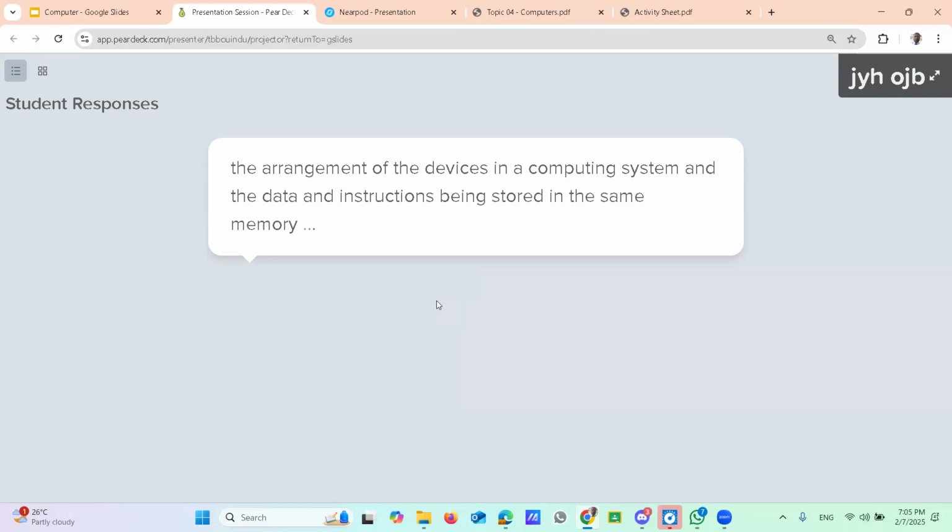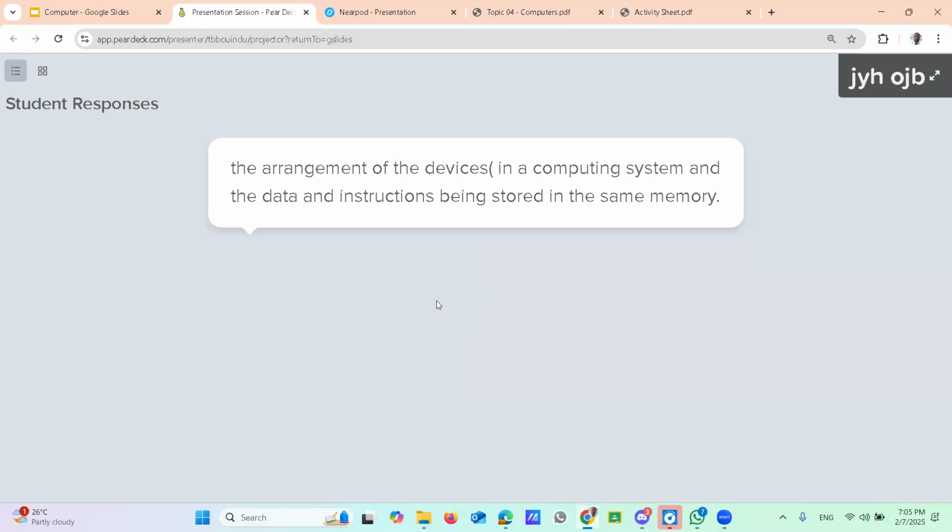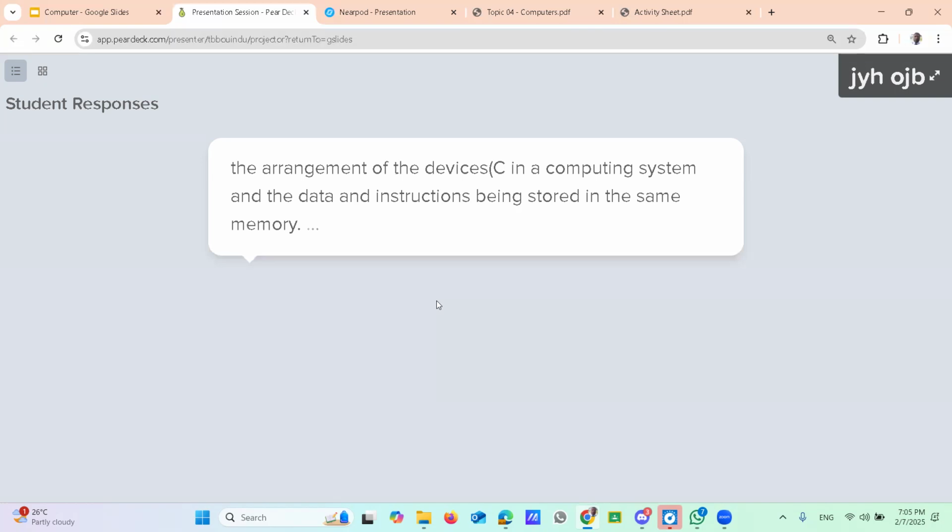Right. Arrangement of the devices, then within brackets say the main devices under von Neumann architecture, CPU and the main memory. Right? CPU and the main memory.